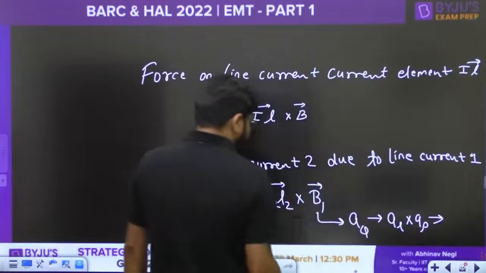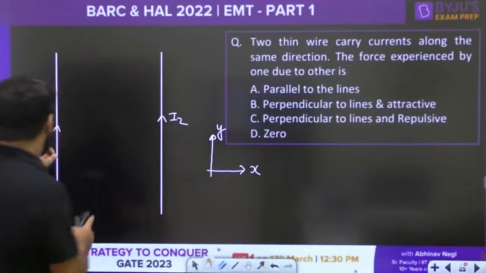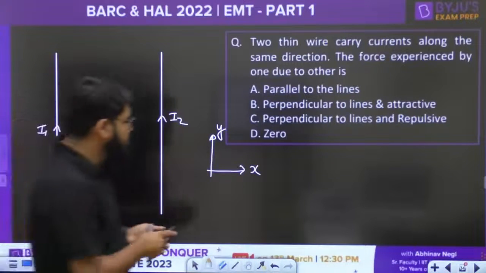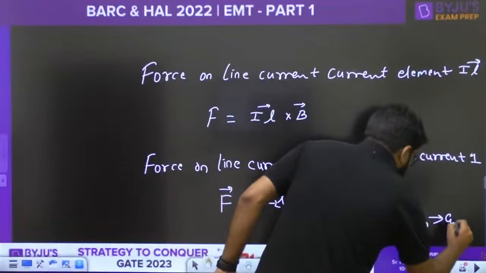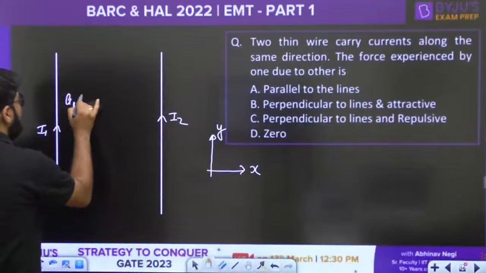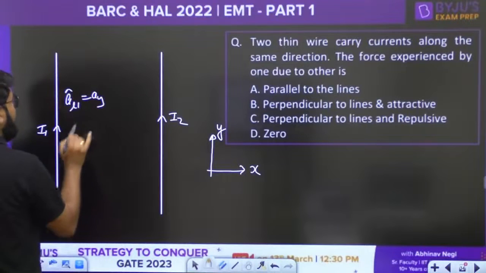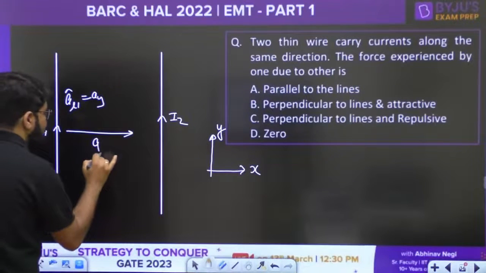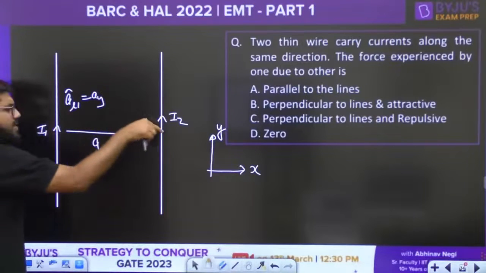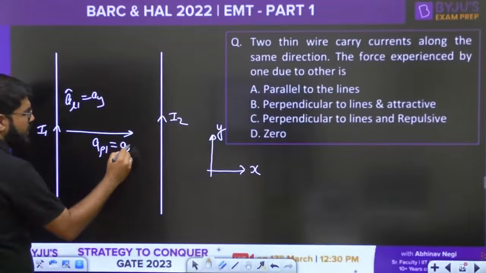What is the AL? I am talking about the first line. The AL is in the y direction as our reference. So this becomes AY cross arrow. So this AL1 is AY, right? Then this is known as arrow 1, the perpendicular distance from the axis of the first wire towards the point of observation, and this is moving along the x direction.